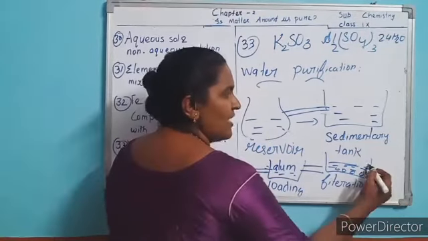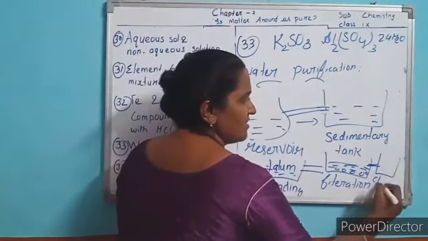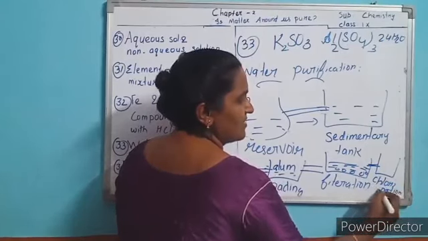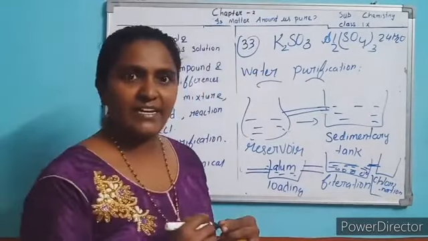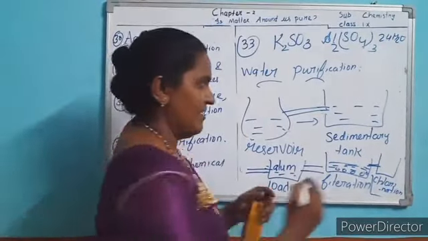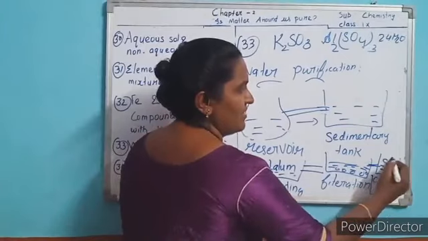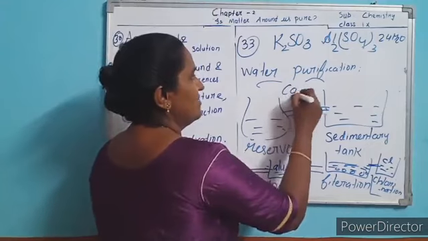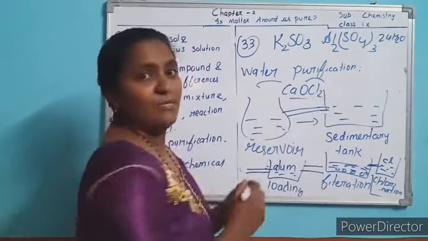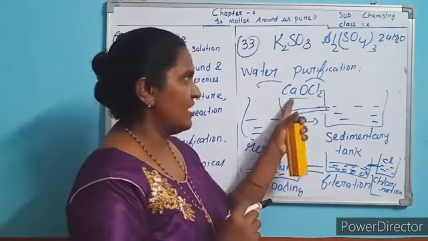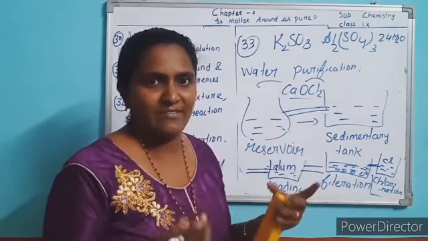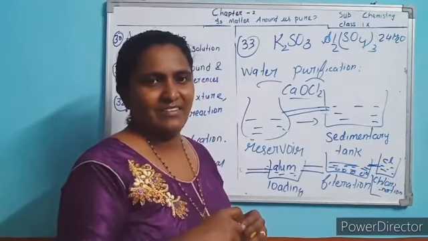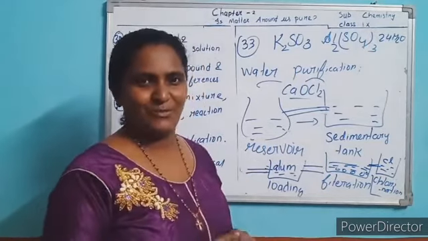The next tank is the chlorination tank. What tank? Chlorination. In it they add chlorine or a chlorine-related compound like bleaching powder, CaOCl2, because they are efficient at killing germs. So the germs are also removed.